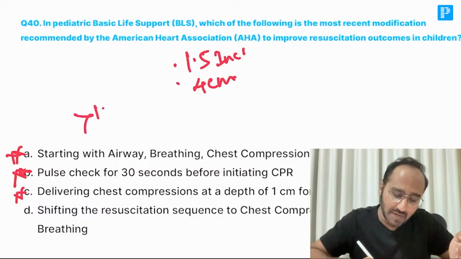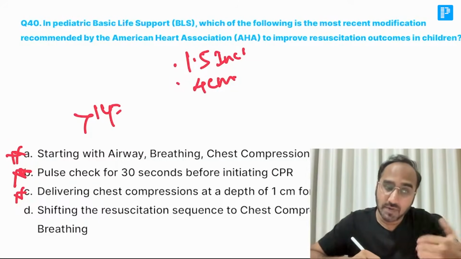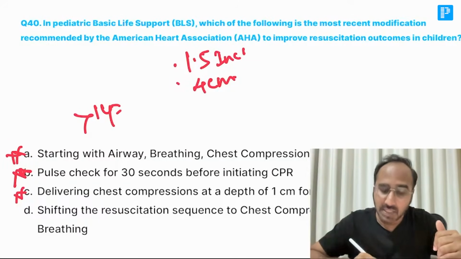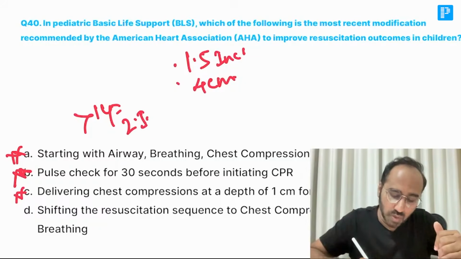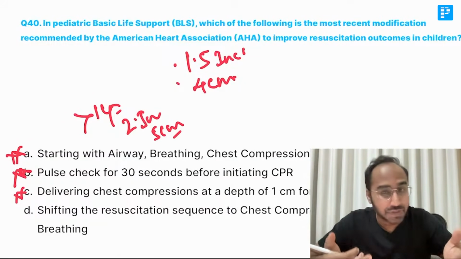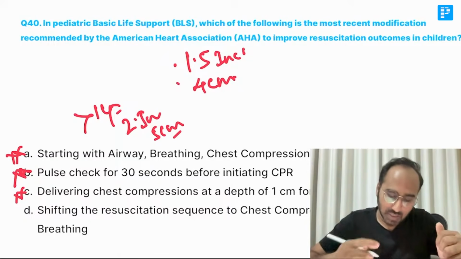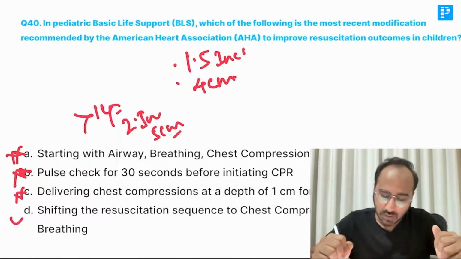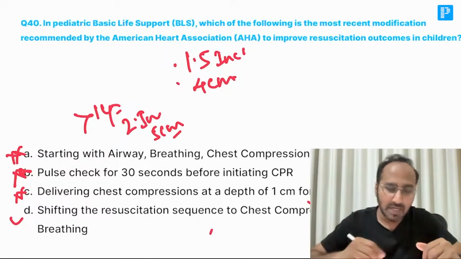Whereas in more than 1 year, the depth of chest compression should be 2 inches or 5 centimeters, or 1/3 of the anterior posterior diameter of the chest. So the correct answer is what, guys? Shifting the resuscitation sequence from chest compressions, airway and breathing, CAB should be performed.